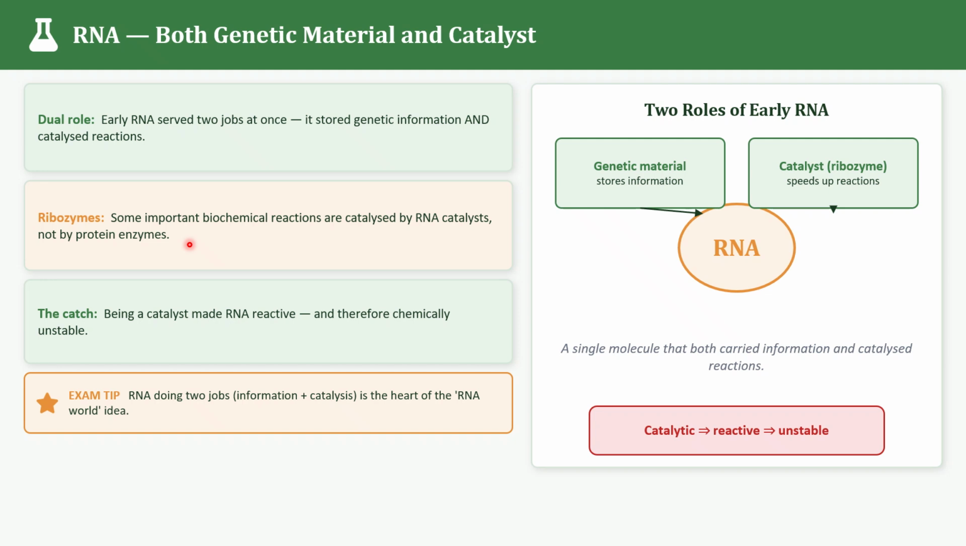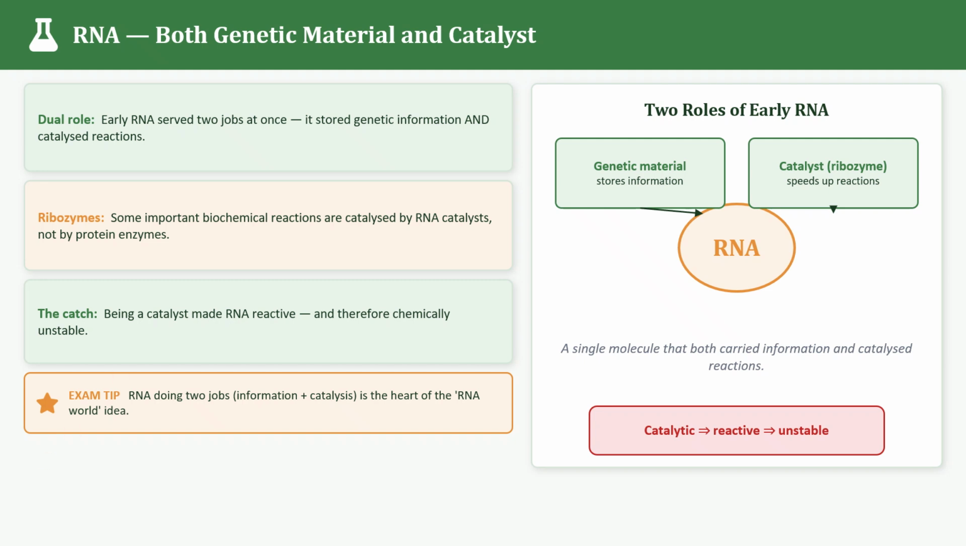And why was this a problem? Since this RNA was acting as both a genetic material as well as a catalyst, it became highly reactive. These highly reactive molecules are chemically unstable. They break down easily, and they also underwent mutations more frequently. So this RNA was not suitable for storing the genetic information over a long period.